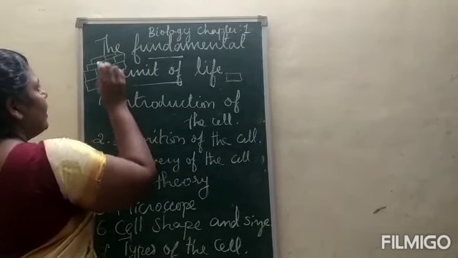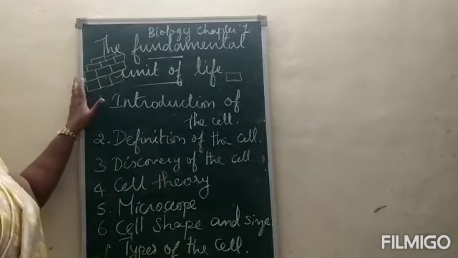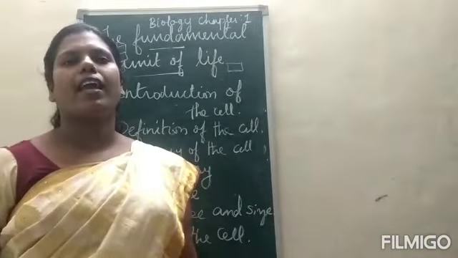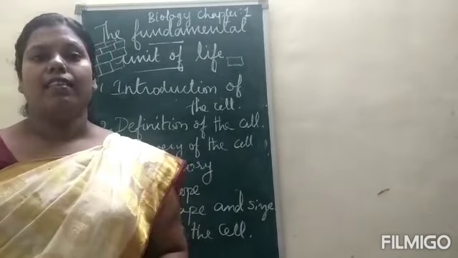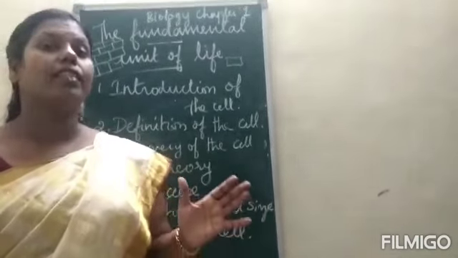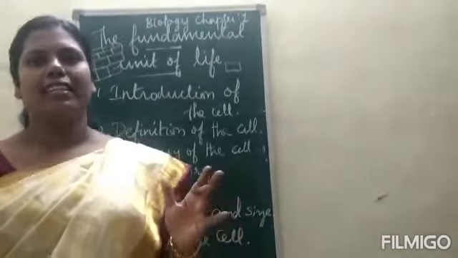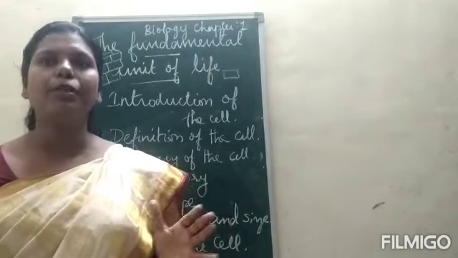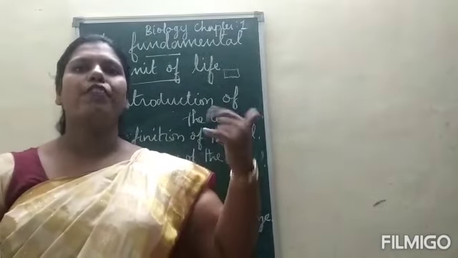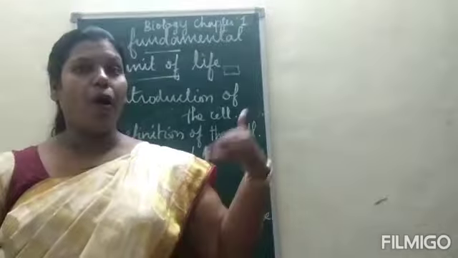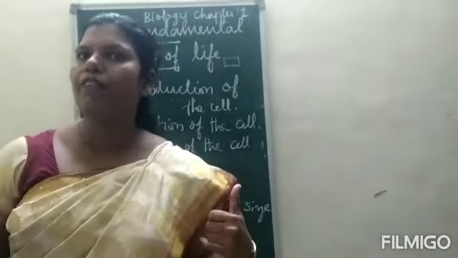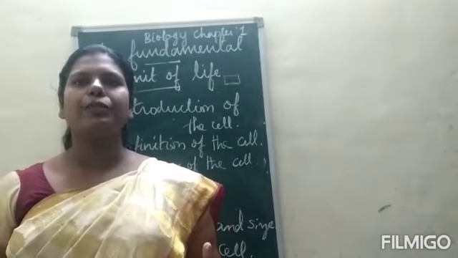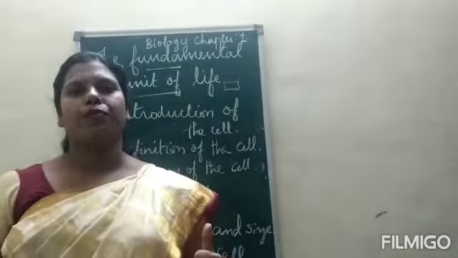Similarly, all living things, all organisms, are made up of cells. The cells are assembled to make the body of every organism. All living organisms are made up of cells. Good. Next, we are going to see the definition of the cell.